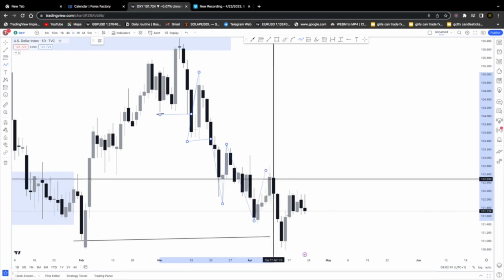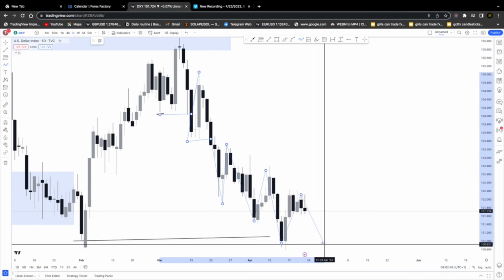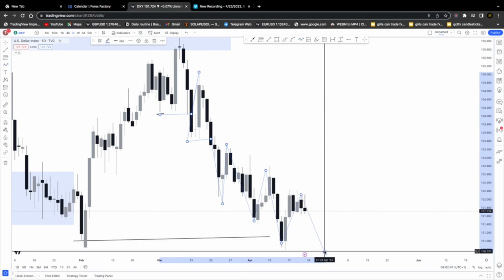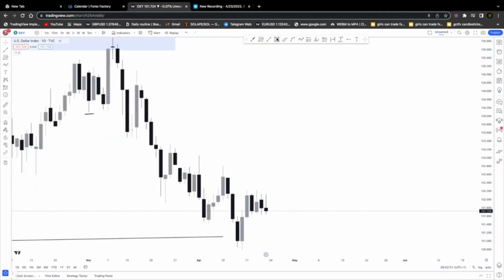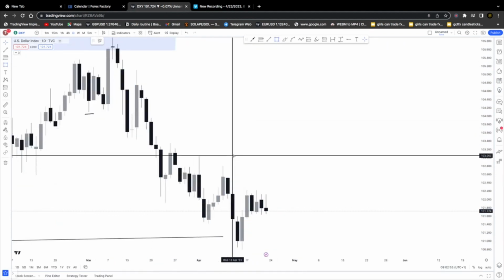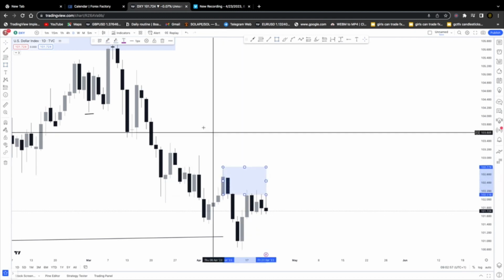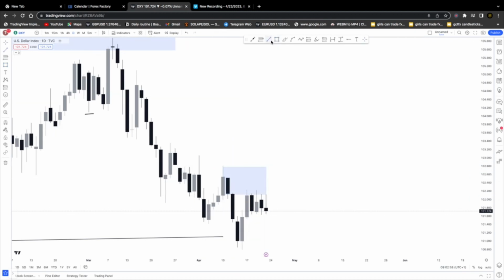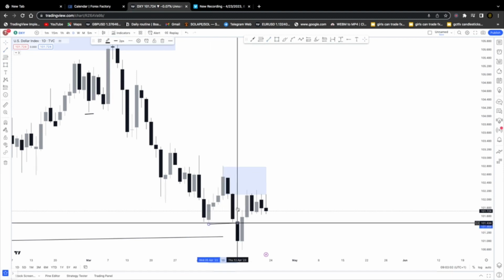After that was done, it took out structure to the downside and came back into the supply zone. What are we expecting? The expectation of that flow is for the market to continue flowing in that nature and take out that low, right? So we have our supply zone. The value supply zone can be seen at this point here when the market has taken out this low. So we can say we have a value supply zone at that level there.